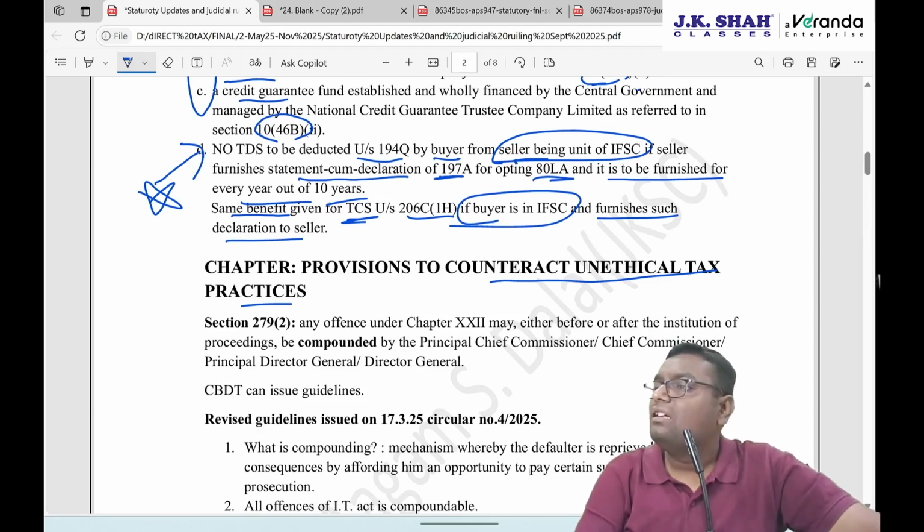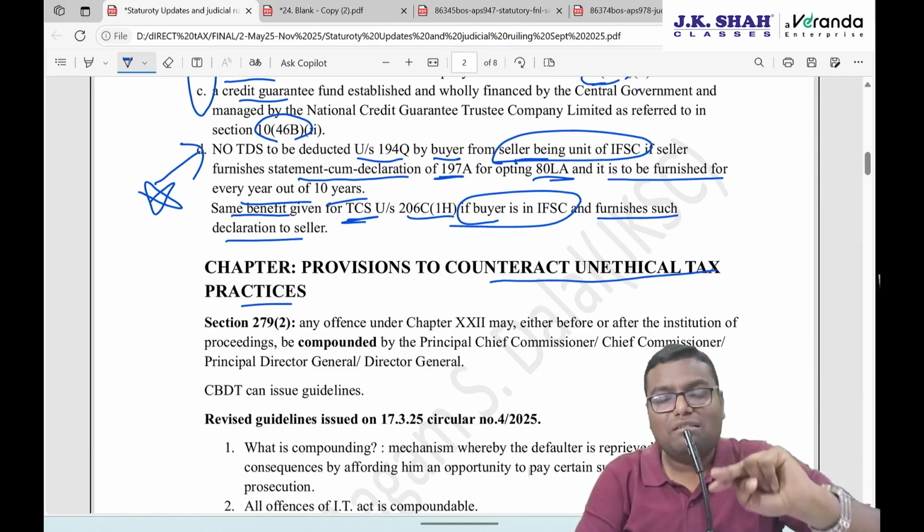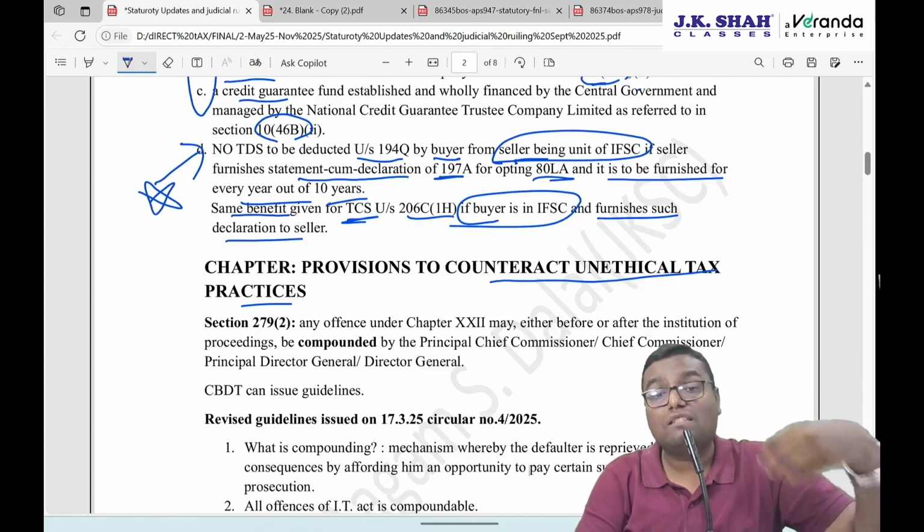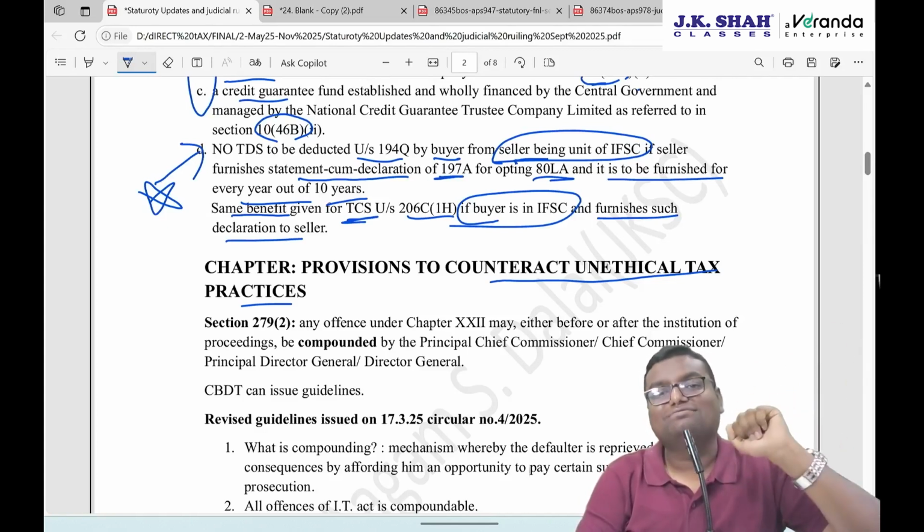What if I have committed the offense? Prosecution will be started against me, the court trial will start, or it has already started. And I'm ready to accept that, okay, I have done this offense. I don't want to go to jail. I can directly tell the income tax authority, I can give an application that I am accepting my offense. I'm ready to pay the charges that you say, but please don't give me imprisonment. So instead of imprisonment, I will pay monetary charges to save myself from going to jail. Now, this thing is called compounding.